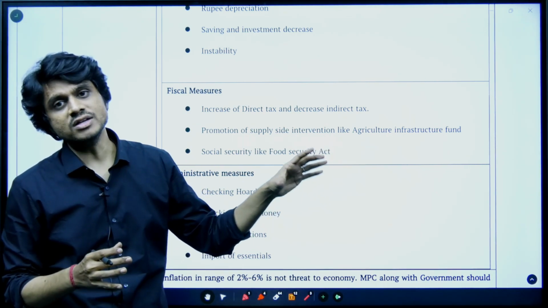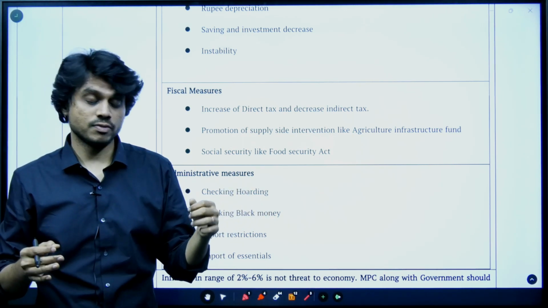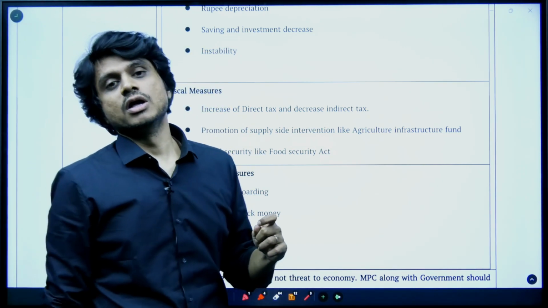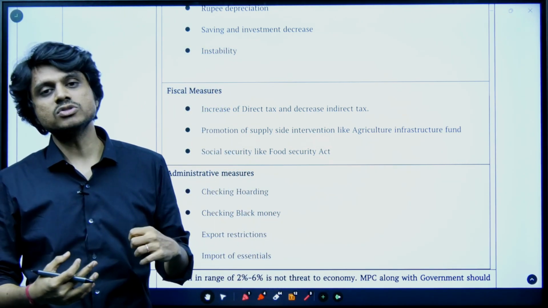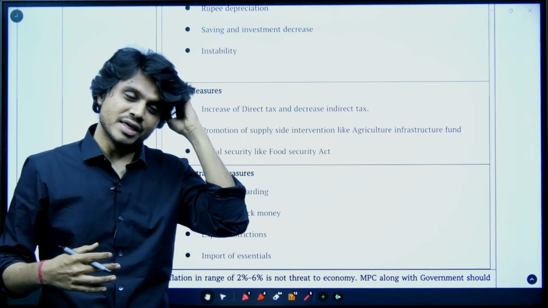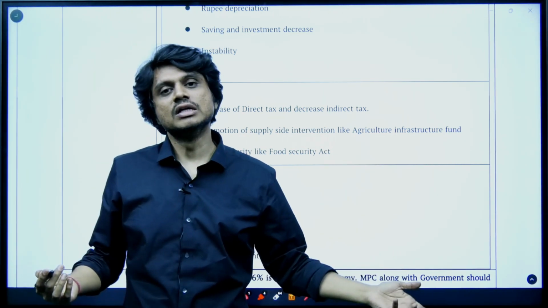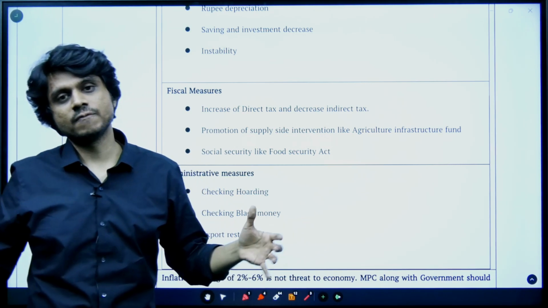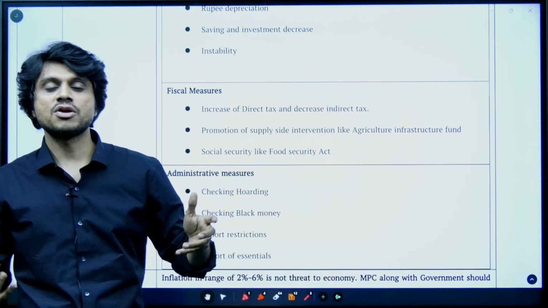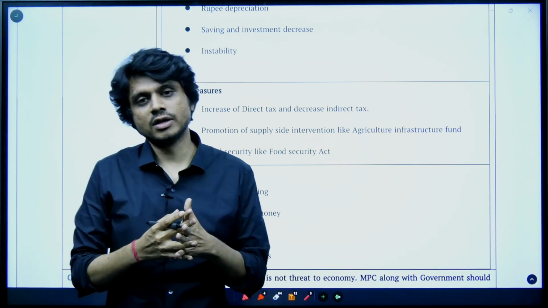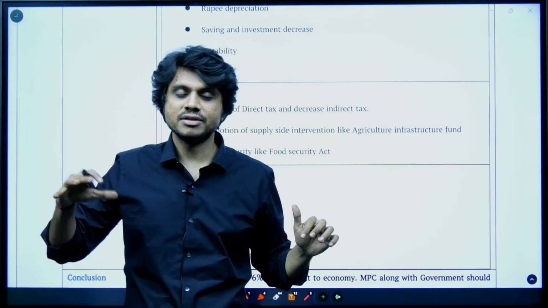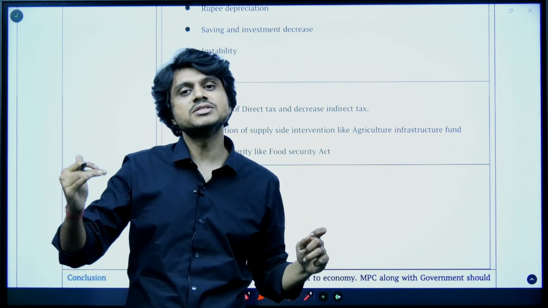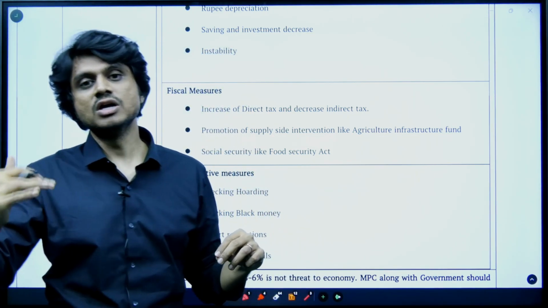NABARD will receive these funds, and whoever the people, like FPOs. What is this? FPOs are nothing but a kind of NGO. They actually have the features of an NGO, as a cooperative, as well as of companies. FPOs means farmer producer organizations. A group of farmers come together and work on the principle of cooperatives, but they will not lose the principles of the Companies Act: profit orientation, efficiency, all these things they will do.